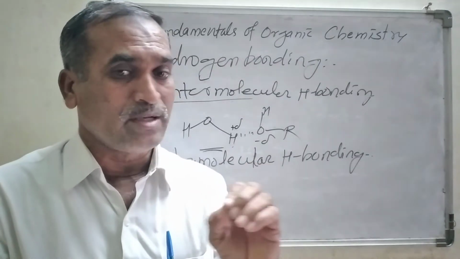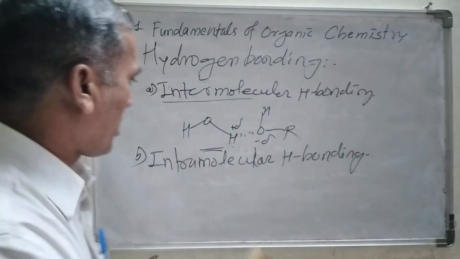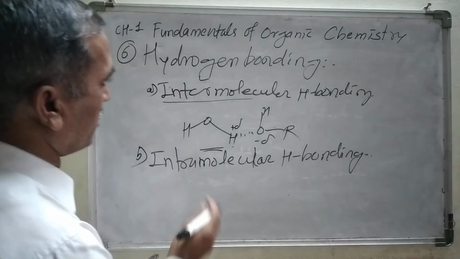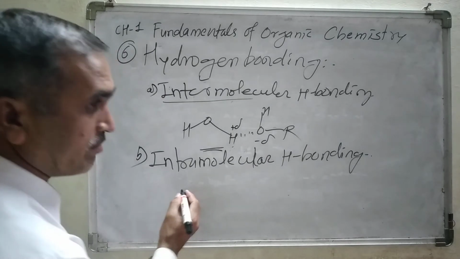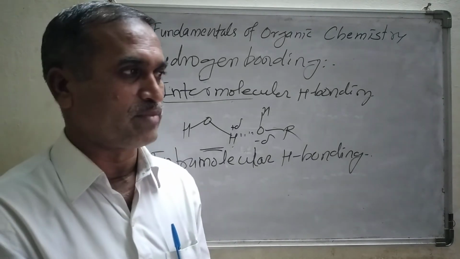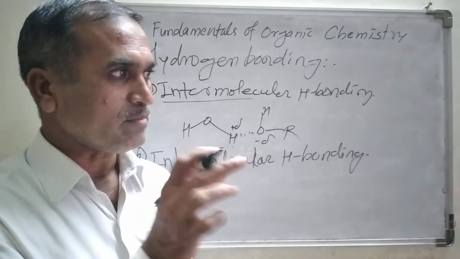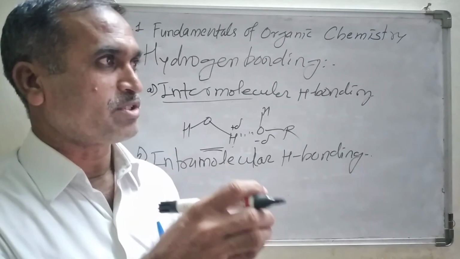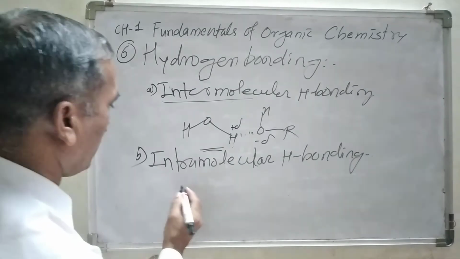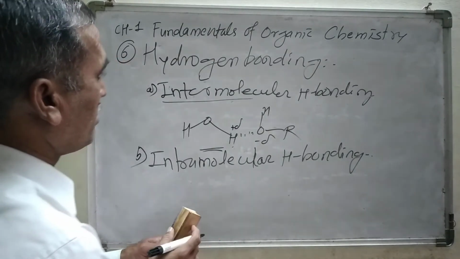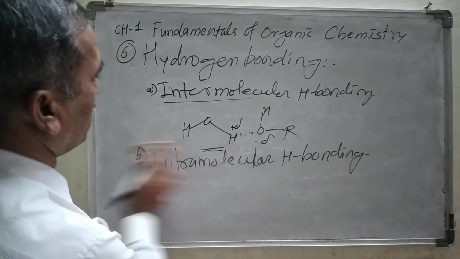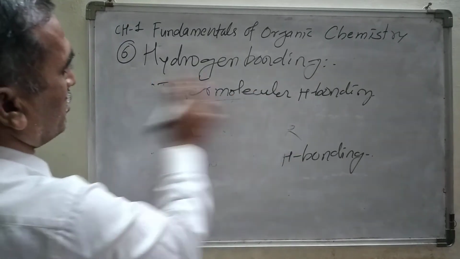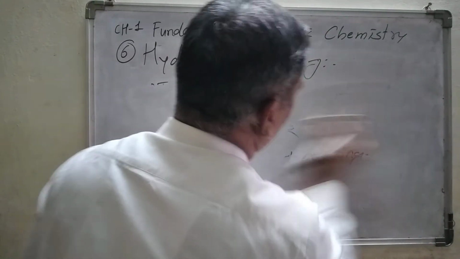Let us see the acidity of some organic compounds. Let me draw the structure of hydroxybenzoic acid, which you might be knowing. Let me clean the board first.